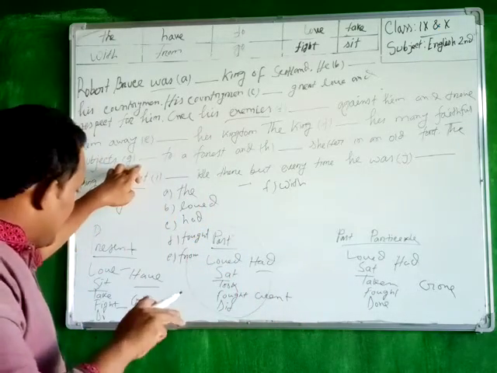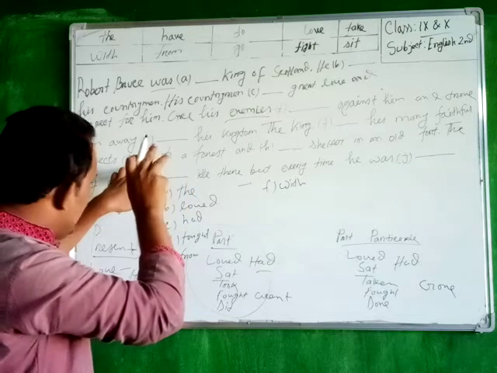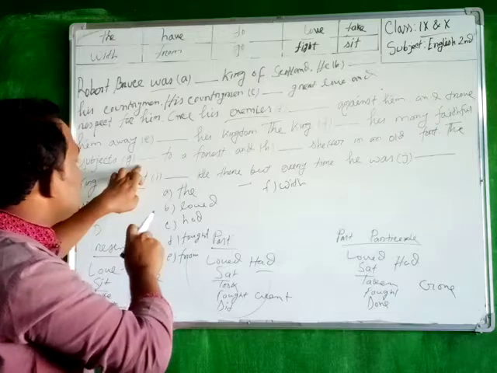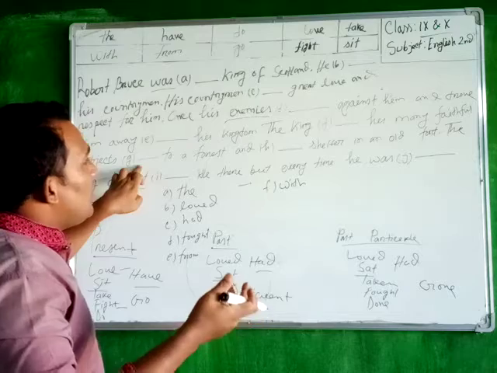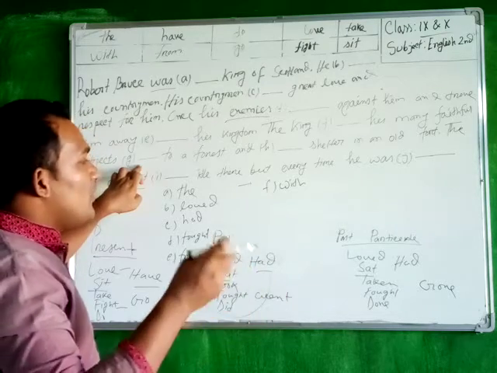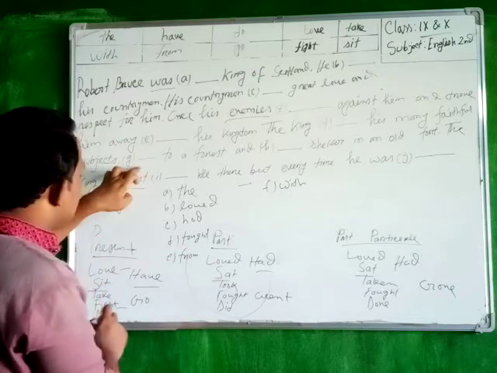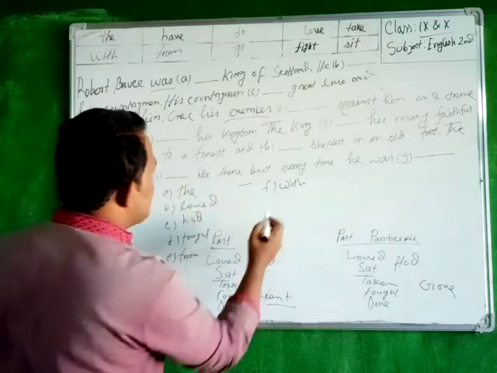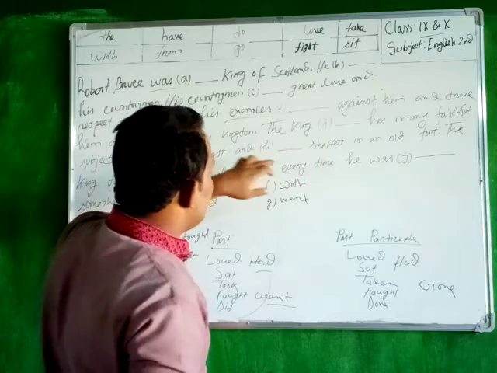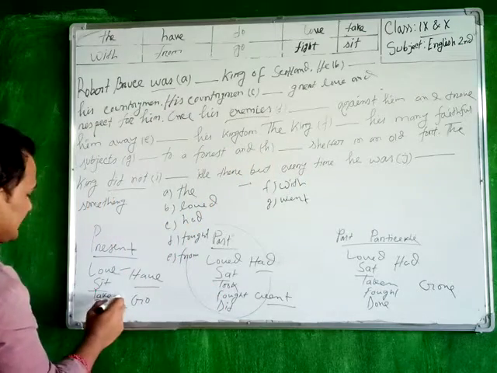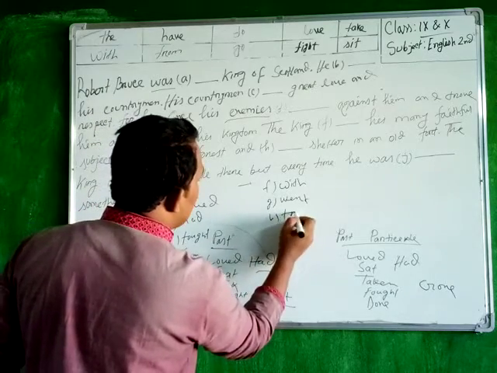Earlier I have already told you that it is a story in the past tense. It is a story and it is a part of history. So in terms of filling up the gaps of any story or part of history, we have to use the past form of the verb, that is the principal verb. So the subject went to a forest. So G number will be went. And their shelter, and take. What is the past form of take? Took. So H number will be took.